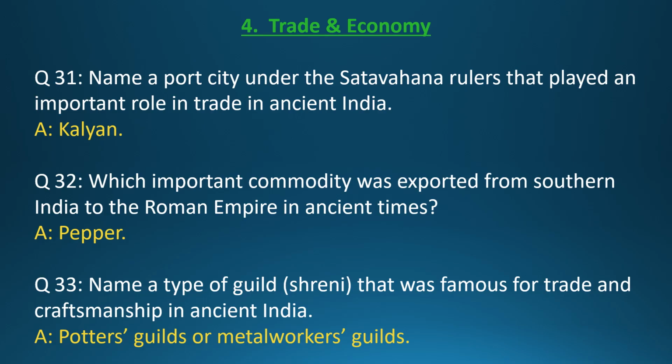Which important commodity was exported from southern India to the Roman Empire in ancient times? Answer: pepper. Question 33. Name a type of guild, Shreni, that was famous for trade and craftsmanship in ancient India. Answer: potters' guilds or metalworkers' guilds.